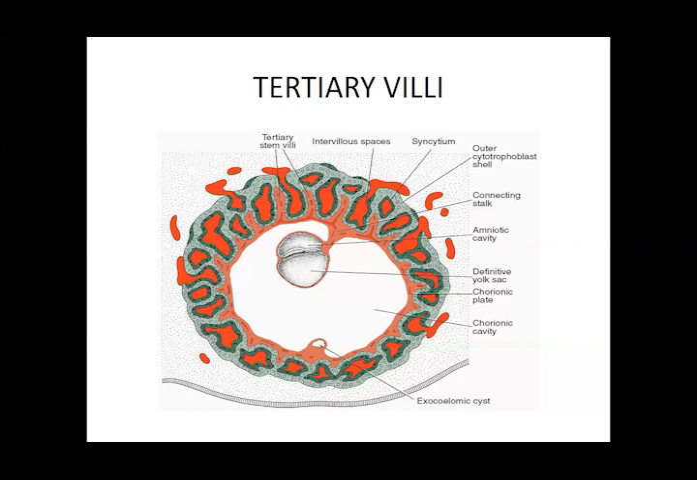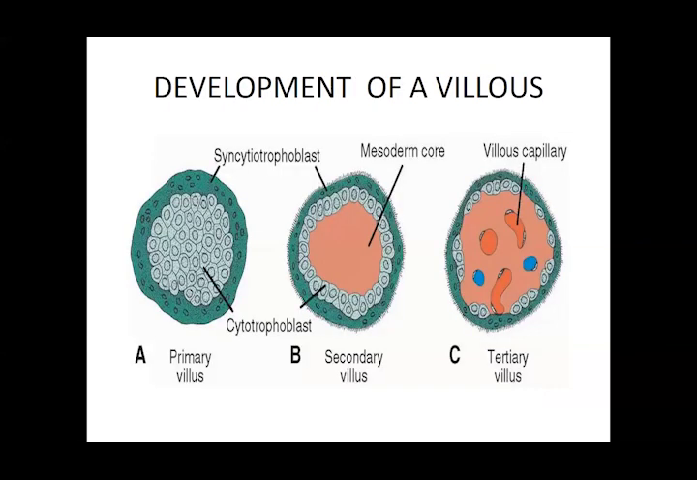So we have three steps, and this picture shows you a cut section of all three types of villi. The first one has the inner core of cytotrophoblast covered by the syncytiotrophoblast. Then the secondary villus is the invagination of your mesoderm, that is going to be called your secondary villus. And when there is formation of these blood vessels in this mesoderm, it is going to be called the tertiary villus. So these are the projections of the trophoblast which are going to participate in the formation of the placenta. So this is, you can say, a link between the developing embryo and the decidua or the maternal aspect.